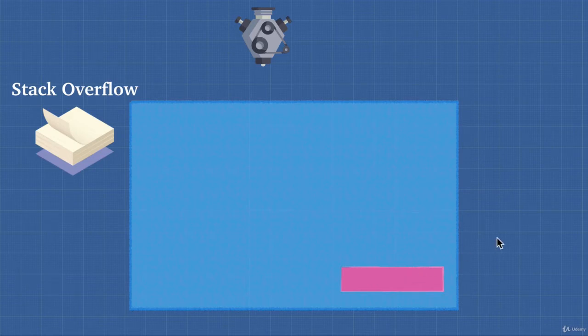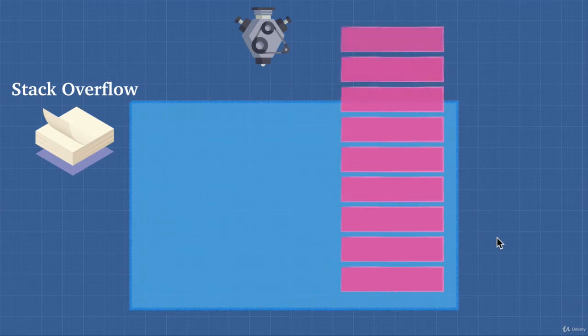But what if we have functions that are nested inside of each other so that we keep growing this stack until it gets larger and larger and larger until we can't do it anymore? Well, that's called Stack Overflow, just like the name of a very popular website for developers and programmers. And Stack Overflow can be caused very easily.